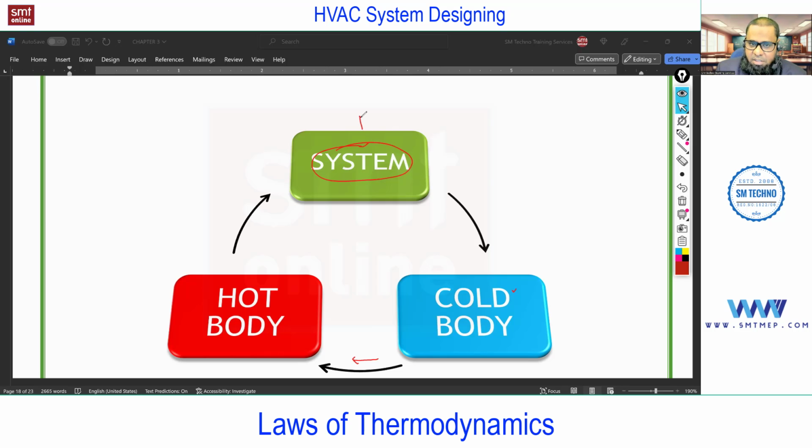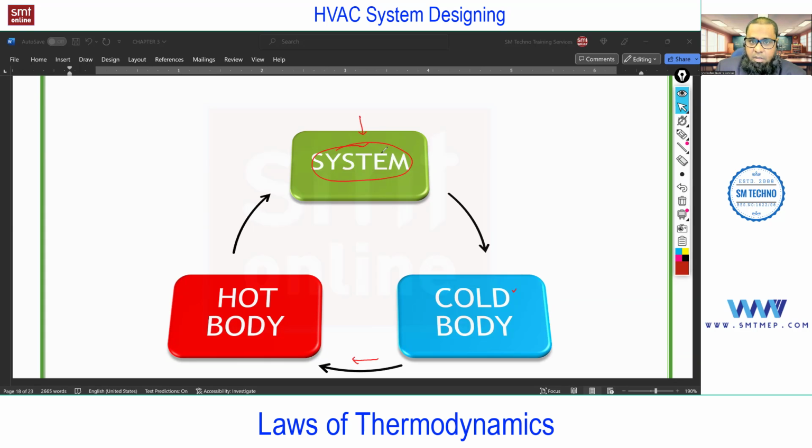Now, can you guess this system? Compressor and condenser. Yes, exactly. This is a refrigeration system. With the refrigeration system, it is possible to extract the heat from low temperature and reject it on the high temperature side. Okay, so we'll discuss today only about this vapor compression cycle. So in short, this system is nothing but the vapor compression cycle, or it can be a refrigeration cycle. If you talk about the refrigeration cycle, it can be of different types. With the refrigeration cycle, it is possible to extract the heat from the low temperature to the high temperature.